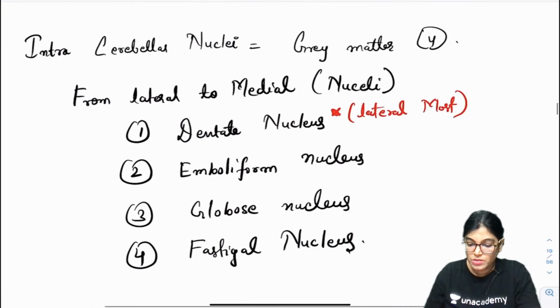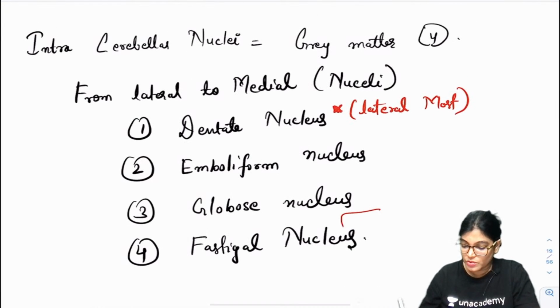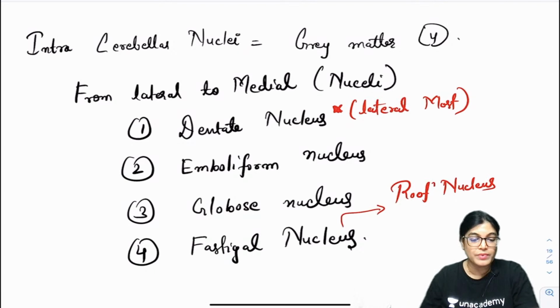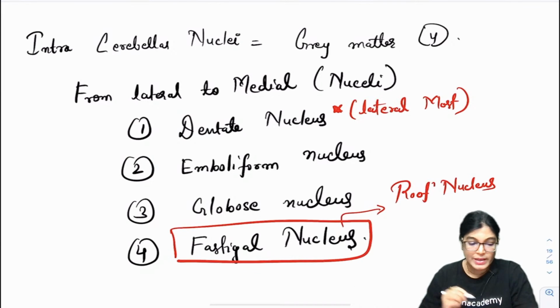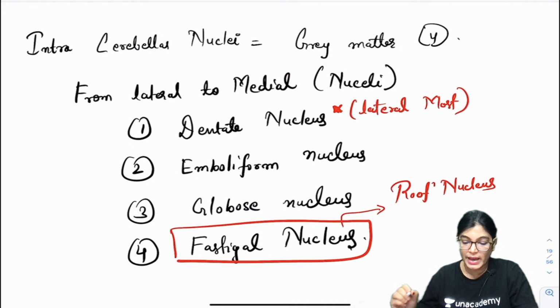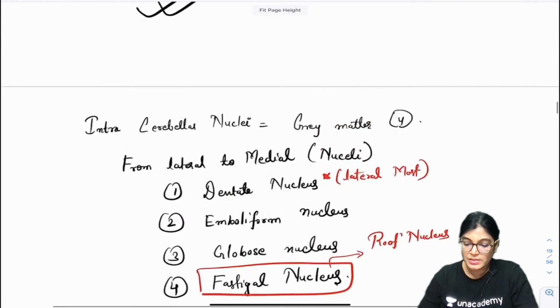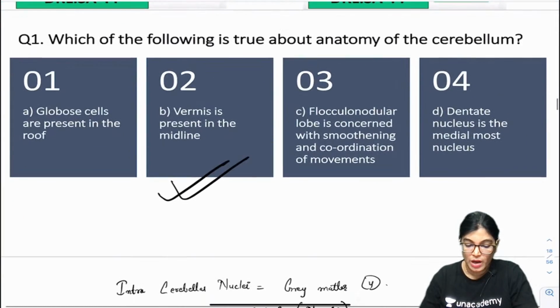And what about the fastigial nucleus? When we talk about the fastigial nucleus, it is the roof nucleus. Why is the fastigial nucleus called the roof nucleus? Because it is lying close to the roof of the fourth ventricle. Okay. So, again, let's move on to the MCQ now.